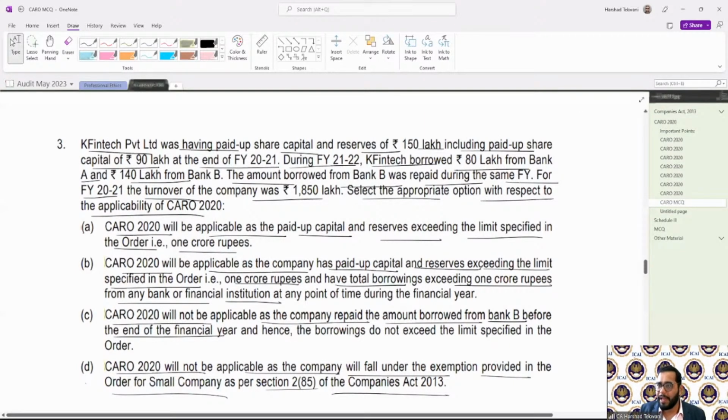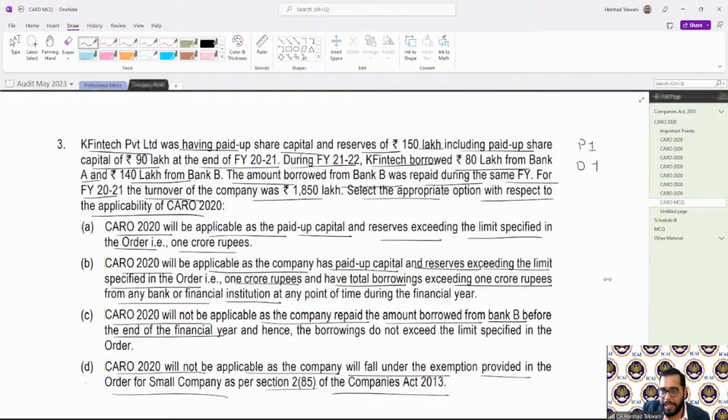So what would be the correct answer, guys? What would be the correct answer over here? See, now let us go back. First of all, understand what is the limit for CARO for a private limited company? For a private limited company, it is 1 crore paid up capital, 1 crore borrowings, and 10 crore revenue.